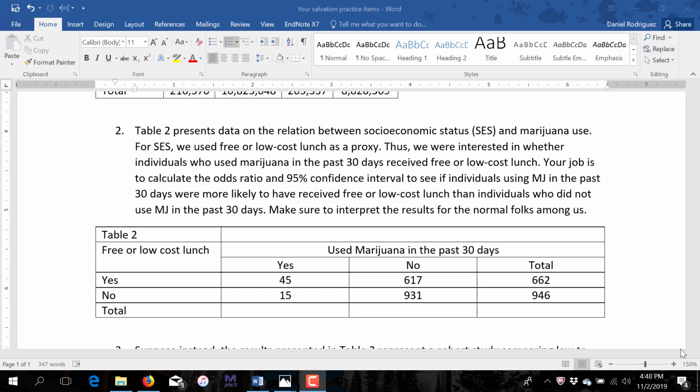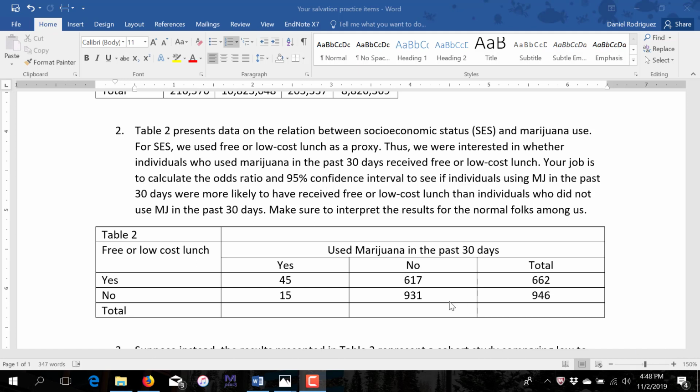So if you have low-cost lunch, we're assuming you have lower socioeconomic status. Thus, we were interested in whether individuals who used marijuana in the past 30 days received free or low-cost lunch. Your job is to calculate the odds ratio, a 95% confidence interval, to see if individuals using marijuana in the past 30 days were more likely to have received free or low-cost lunch than individuals who did not use marijuana in the past 30 days. Make sure to interpret the results for the normal folks amongst us.